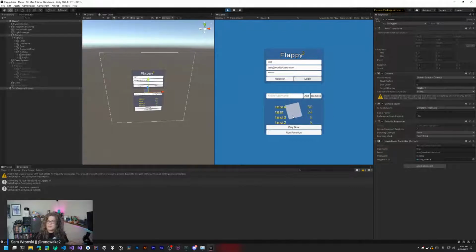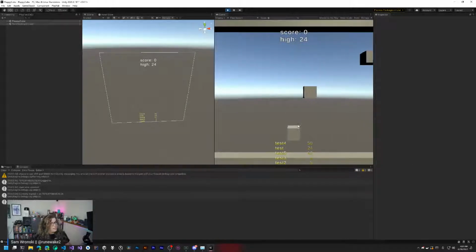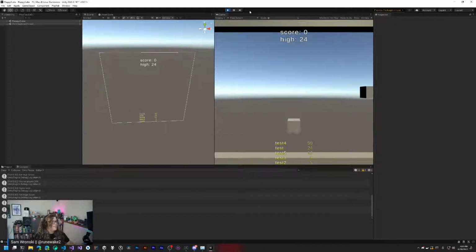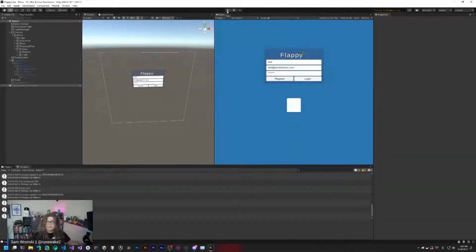We have a number of things with different high scores, and we can start playing this game and get a new high score. So this is the current user's high score and the current game's high score. Then we lose a few times. This will keep recycling and resetting the scene every time we lose. But what that's doing is sending a bunch of functions and events up to PlayFab. There's a whole bunch of things happening when we do that.